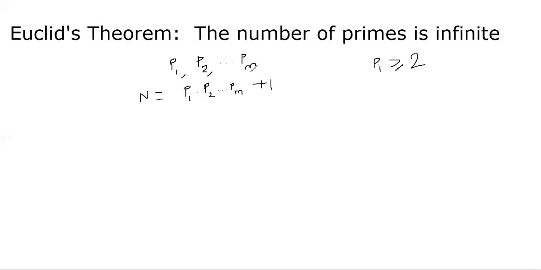Okay. Now the question is, can we write N as a product of these numbers? In the previous segment, I proved that every number can be represented as a product of primes, of course, assuming N itself is not a prime. So we need to now talk about that scenario. And I'm going to argue now that N cannot be represented as a product of the primes that we have here. We assumed only the finite set of primes. Remember, this is the only finite set.